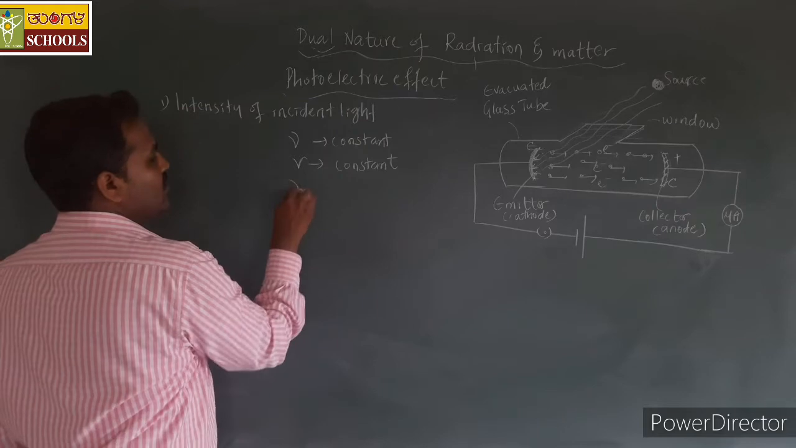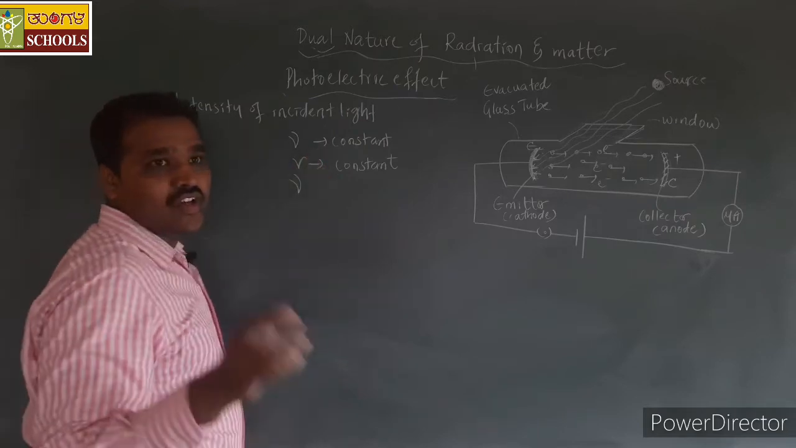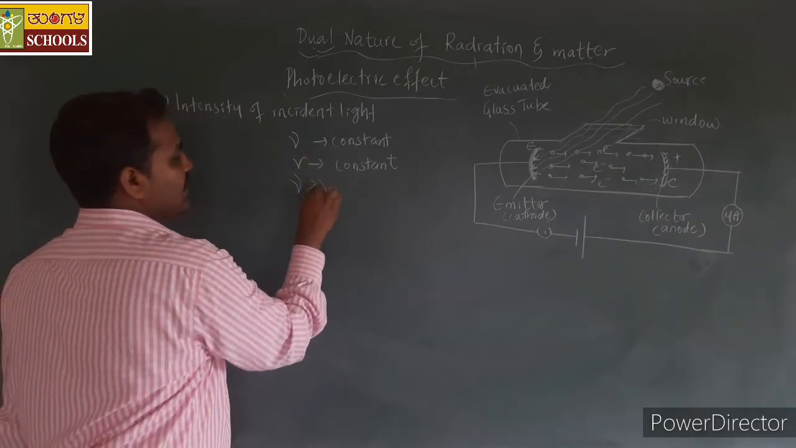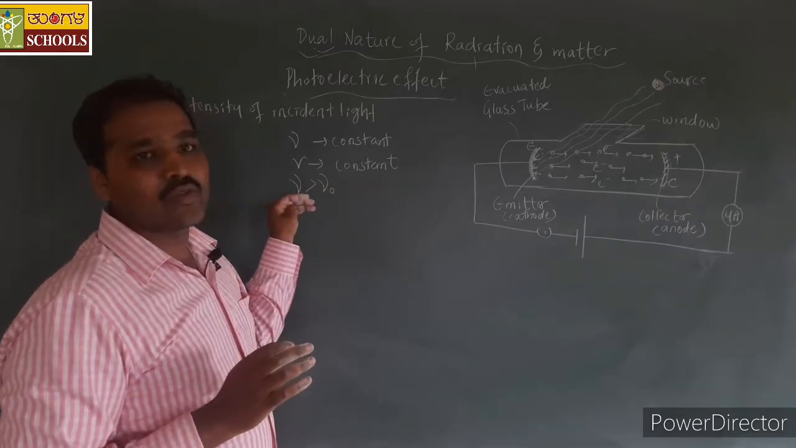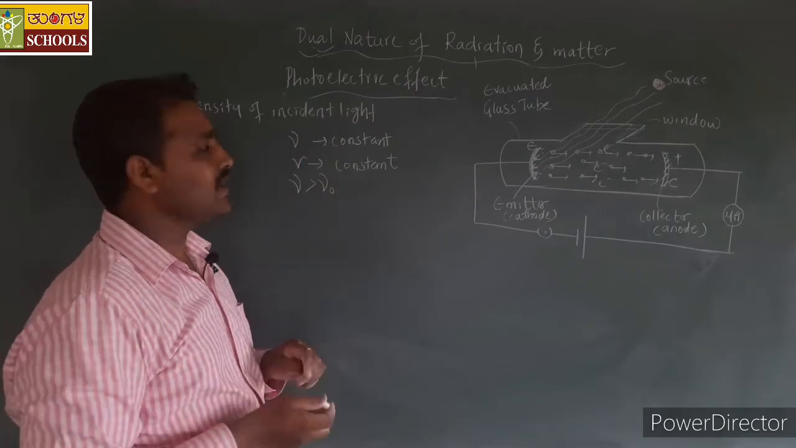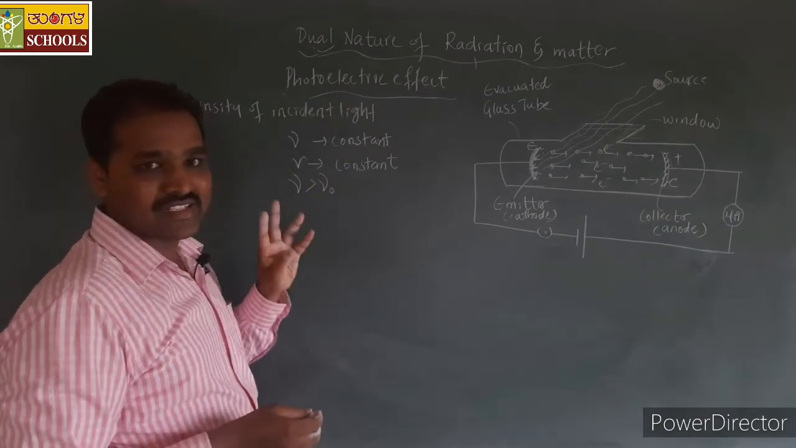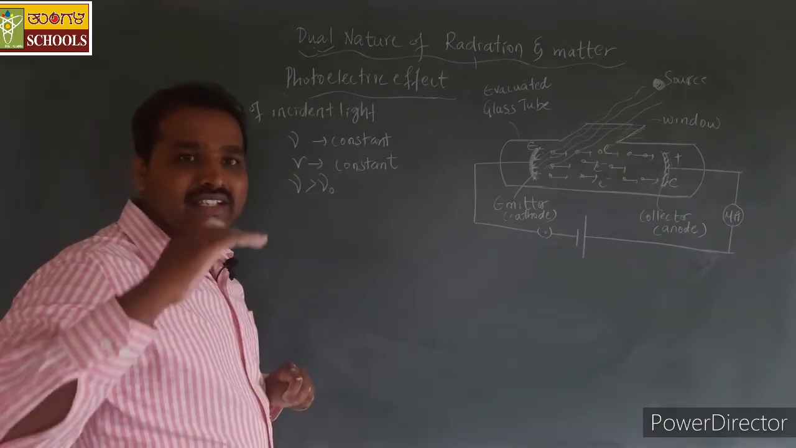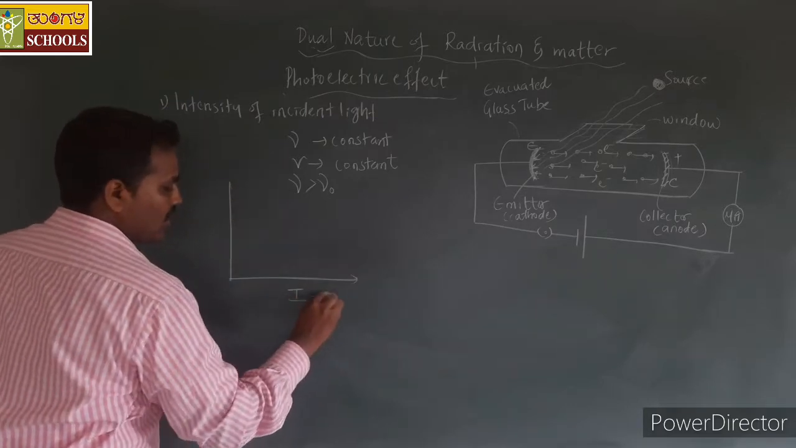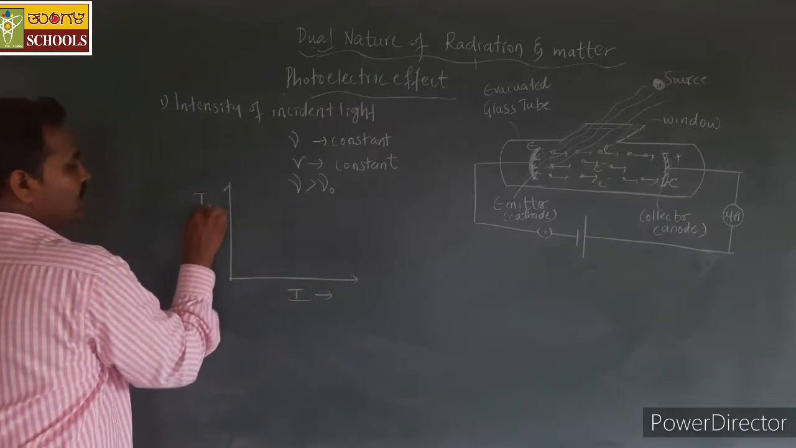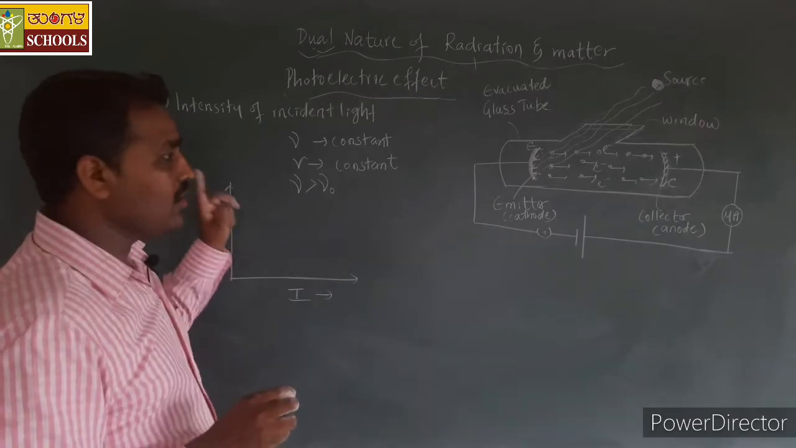We are also keeping the frequency of the incident light radiations greater than the threshold frequency. Then only we can observe the photoelectric effect. So now, having all these conditions, when the intensity increases, I will plot the intensity along the x axis and the photocurrent along the y axis.